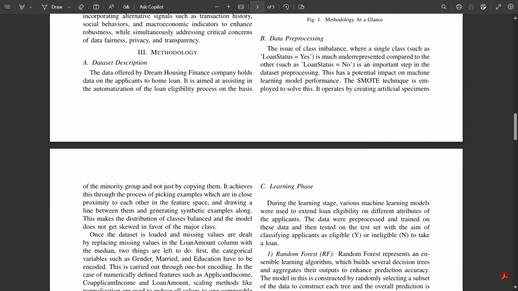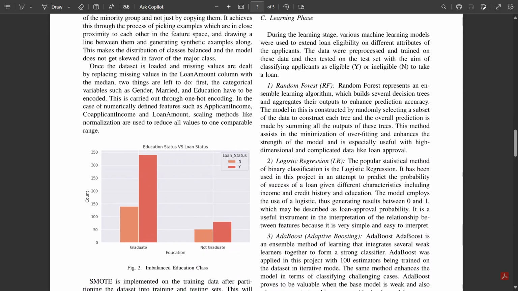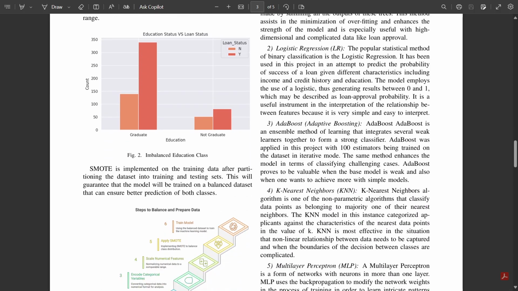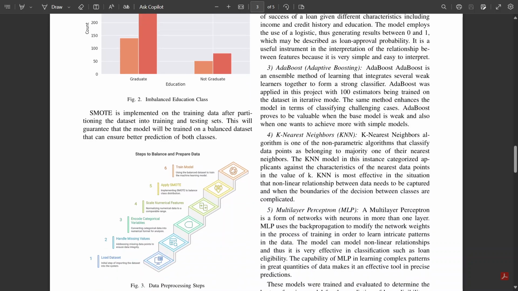After that, categorical variables like gender, education, and marital status were converted into numerical values using one hot encoding, so that they could be processed by machine learning models. Numerical features like applicant income, co-applicant income, and loan amount were normalized to bring all the values into the same scale. Finally, we applied SMOTE to address the imbalance between approved and rejected loans by generating synthetic samples for the minority class. This step ensures that our model did not become biased toward the majority class.